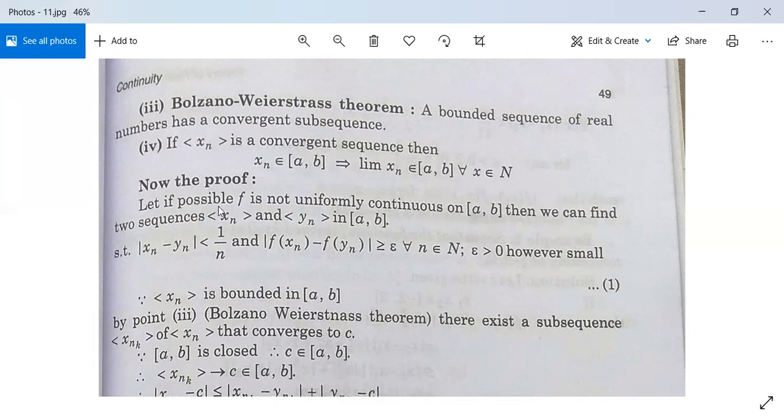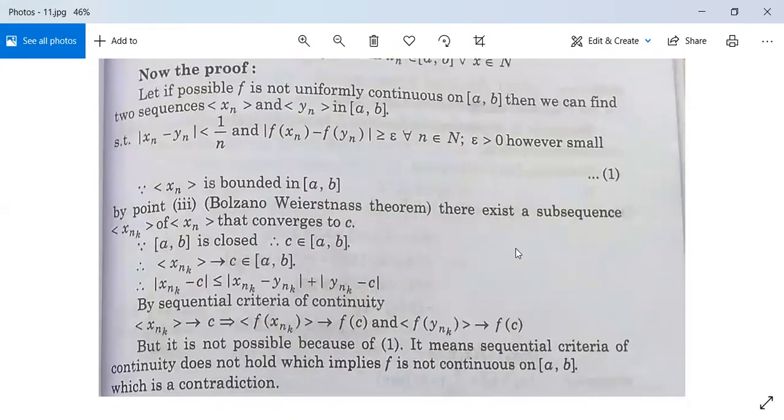Then we can find two sequences xn and yn in closed interval AB such that mod xn minus yn is less than 1 by n and mod f(xn) minus f(yn) is greater than or equal to epsilon for all n in N, where epsilon greater than 0 is however small. Since xn is bounded in closed interval AB, therefore by the Bolzano-Weierstrass theorem, there exists a subsequence xnk of xn that converges to C.